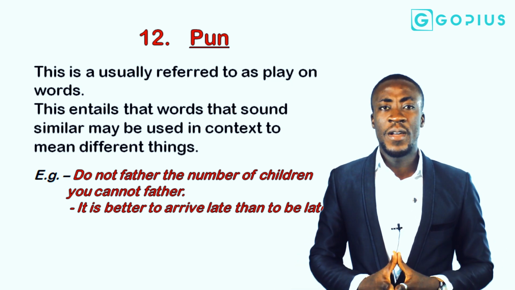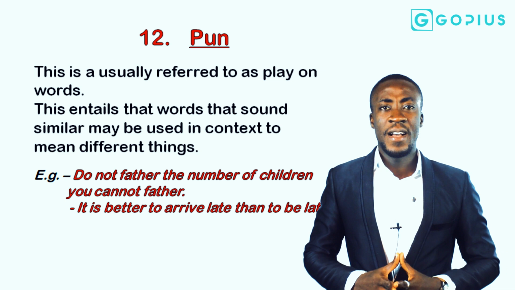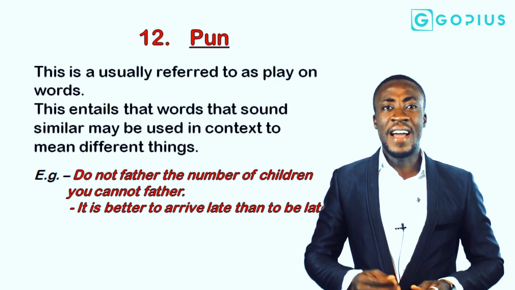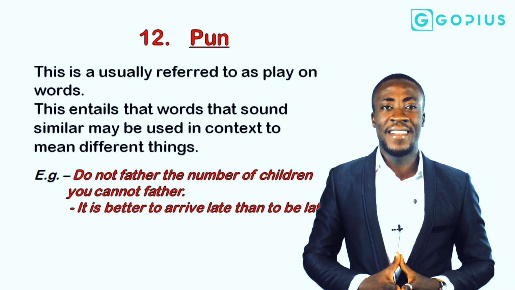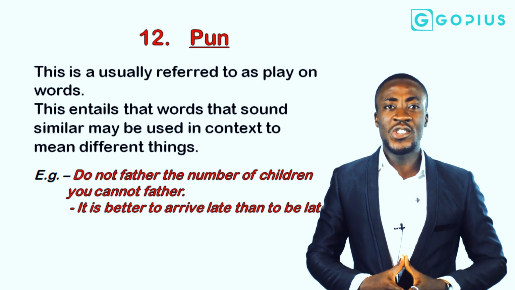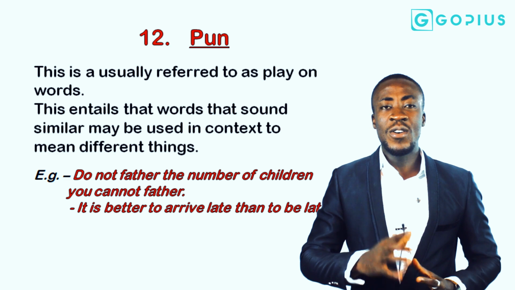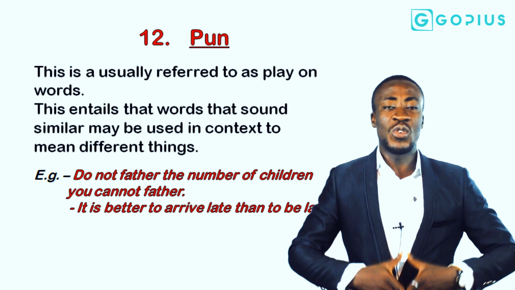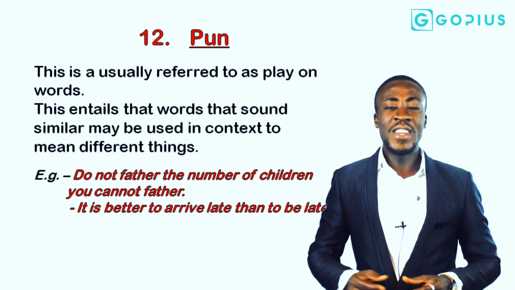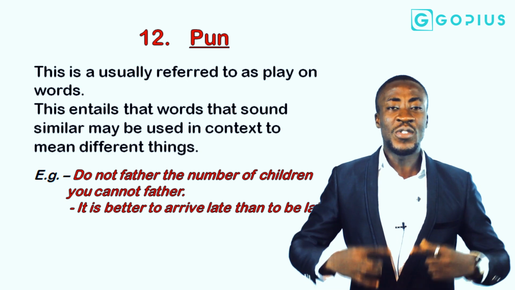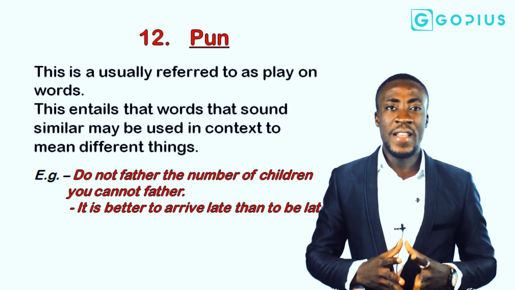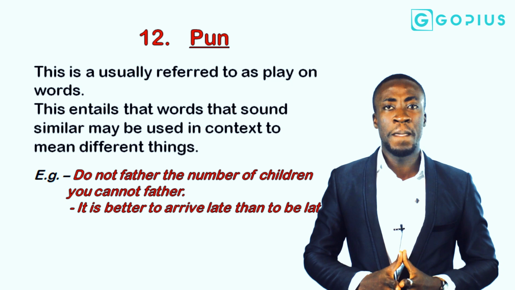For example, when it was 6 p.m., I told the catechist and the catechist told the bell. The first told in the expression is the past tense of tell, and the second told there is tolled, which means to strike a bell. So these words are used to sound alike, but they mean different things, and that is pun.